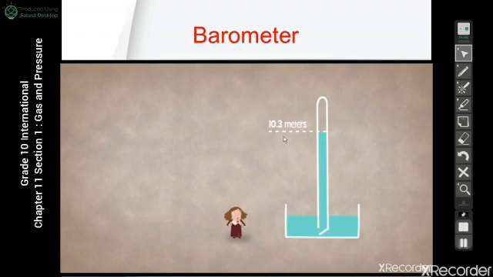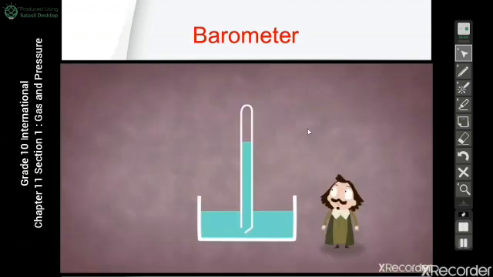But in the case of water, it drops to 10.3 meters. They didn't know why the water stops at this point. Why 10.3? Why is there a vacuum inside the tube?